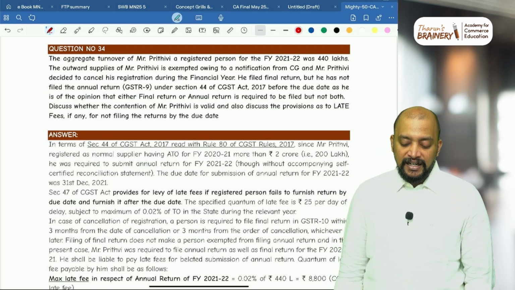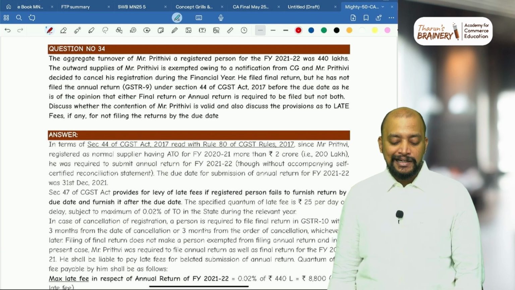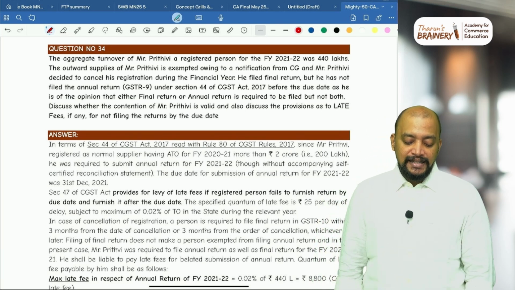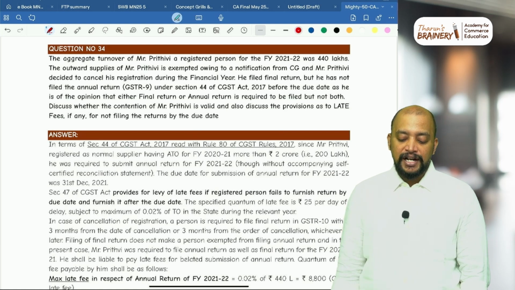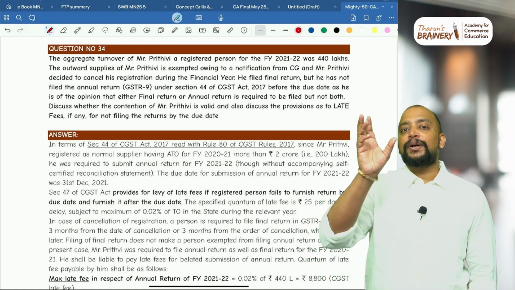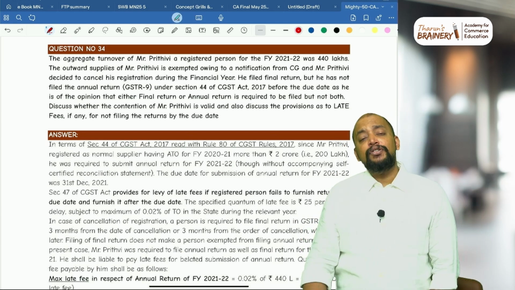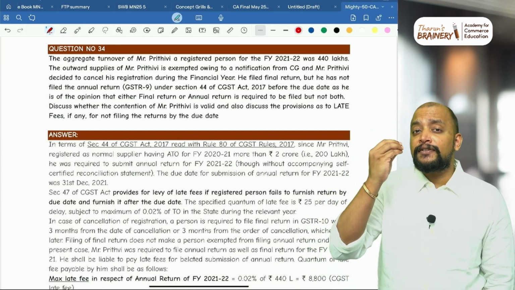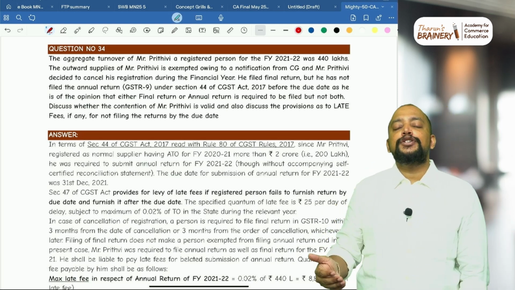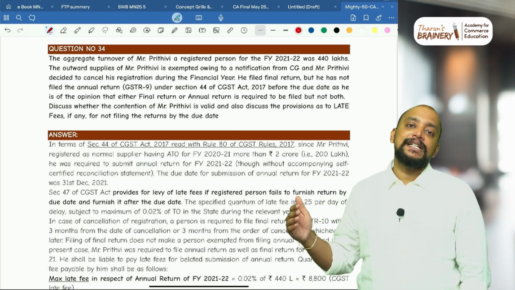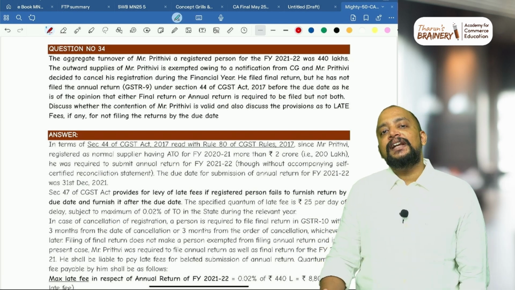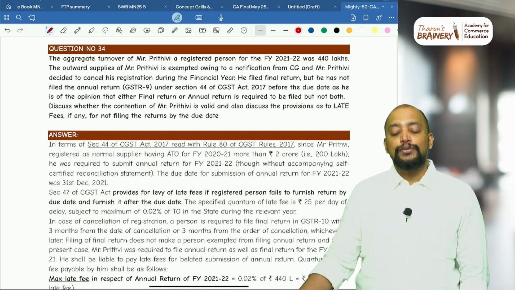He filed the final return, but he has not filed the annual return under section 44 of the CGST Act before the due date, as he is of the opinion that either final return or annual return is required to file, but not both. Wrong. See, in that particular financial year, if you have done the operation even for a few days, we need to file the annual return. So the annual return needs to be filed by 31st December of the succeeding financial year. What is the financial year? 21-22, no? So they need to file the annual return by 31st December 2022.